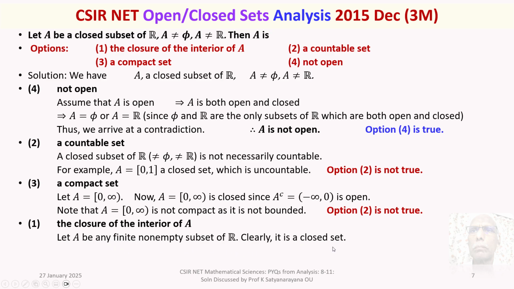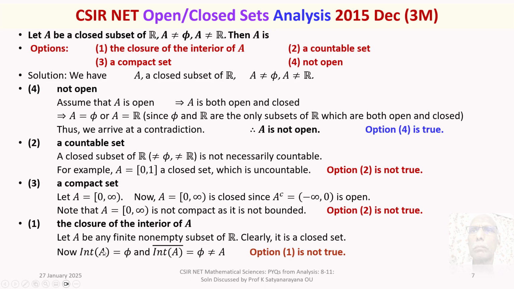It is closed because there are no limit points and hence it contains all its limit points. Every finite set is closed. Why that? Now, the interior of A, because it is a finite set, we do not have interior points of that.